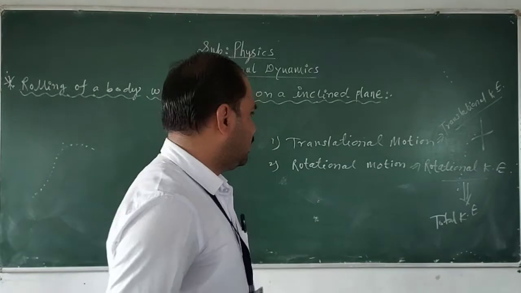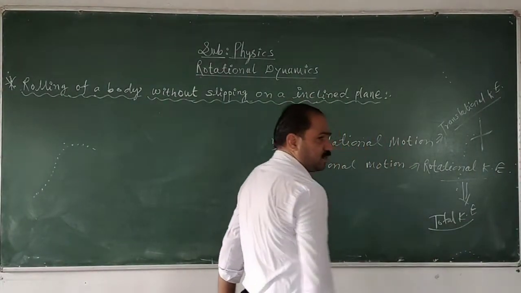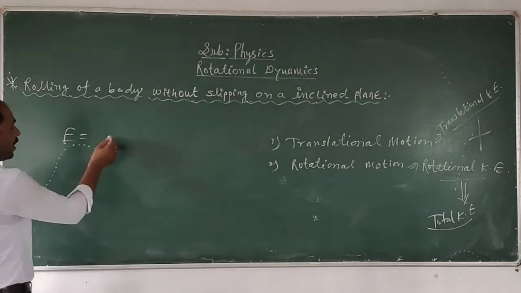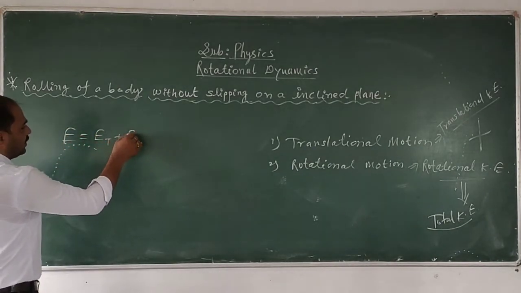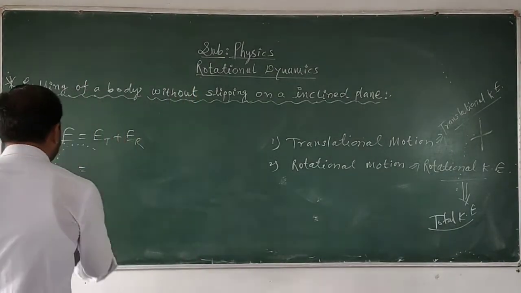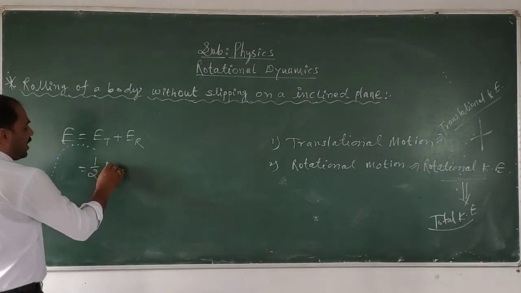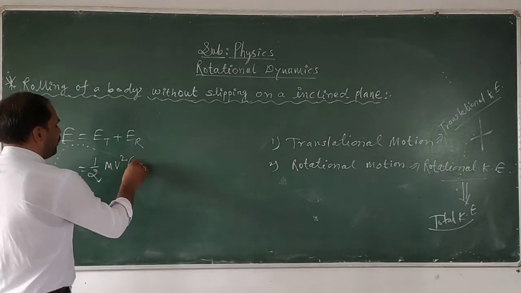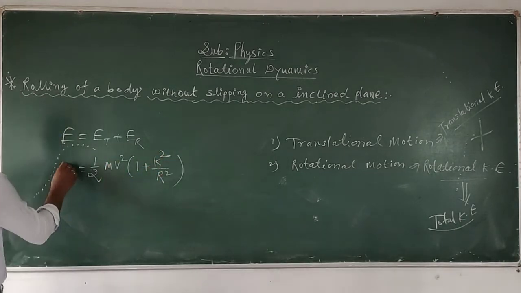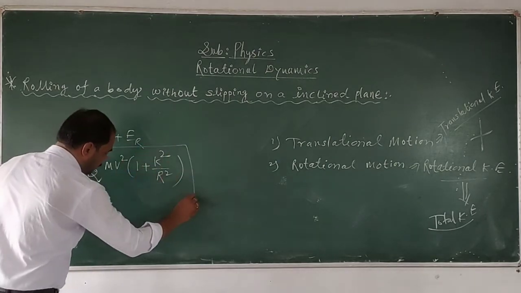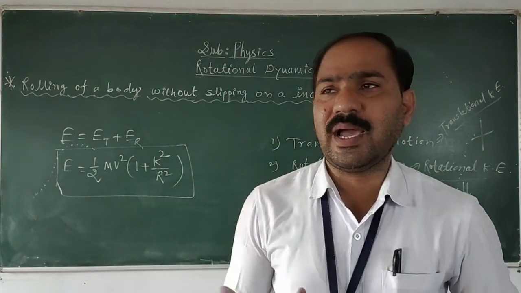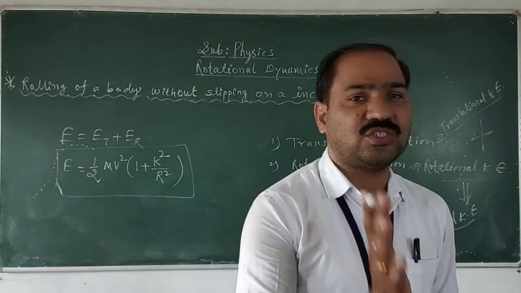And we derived that the total kinetic energy of the rolling body is equal to what? E translational plus E rotational, and in the last step we derived that it is half m v square into bracket 1 plus a square upon r square. This was the last derivation, the formula for the total kinetic energy while the body rolls down.